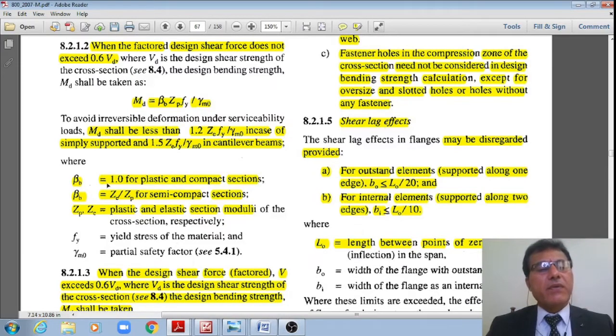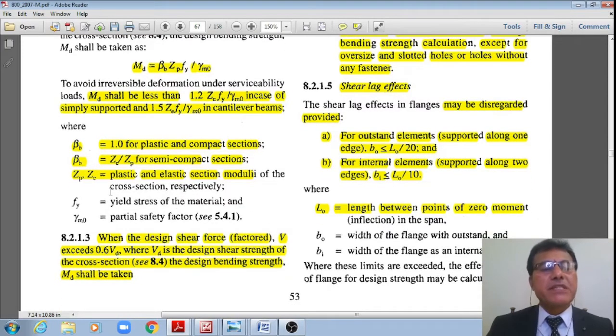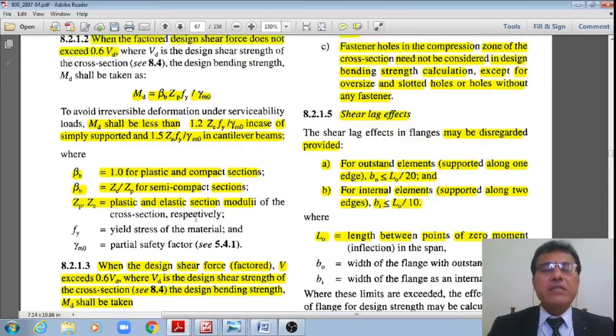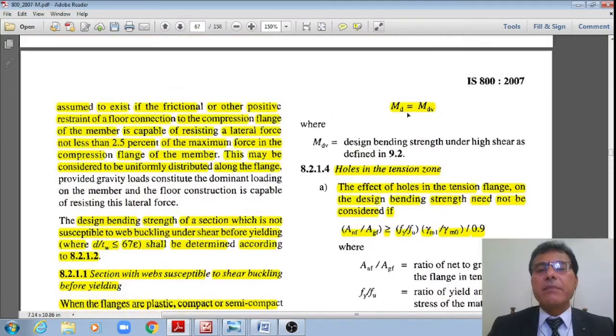Here beta b is equal to 1 for plastic and compact sections, and beta b is equal to the ratio of the elastic section modulus to the plastic section modulus for semi-compact sections, where Zp and Ze are the plastic and elastic section moduli, Fy is the yield stress of the material, and gamma m0 is the partial safety factor. Whereas when the design shear force is more than 0.6 VD, then Md is equal to Mdv. That also we'll see.